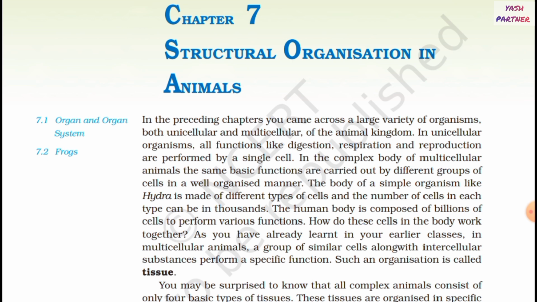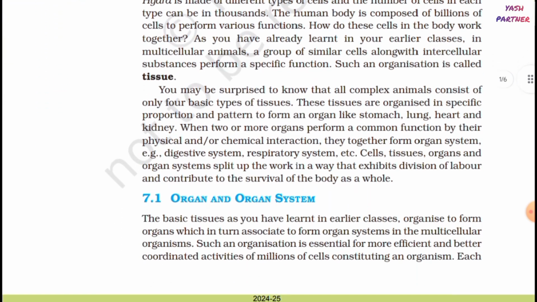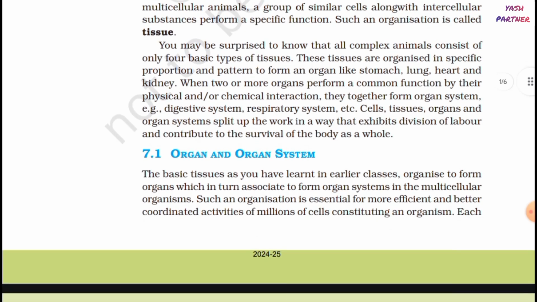How do these cells in the body work together? As you have already learned in your earlier classes, in multicellular animals, a group of similar cells along with intercellular substances perform a specific function. Such an organization is called tissue. You may be surprised to know that all complex animals consist of only four basic types of tissues. These tissues are organized in a specific proportion and pattern to form an organ like stomach, lung, heart, and kidney.